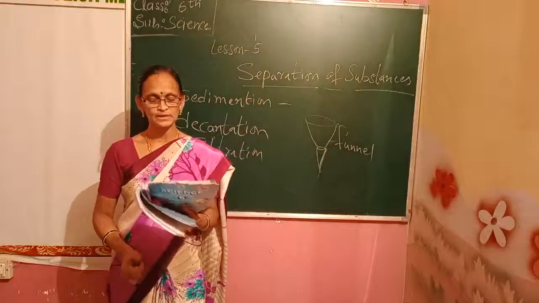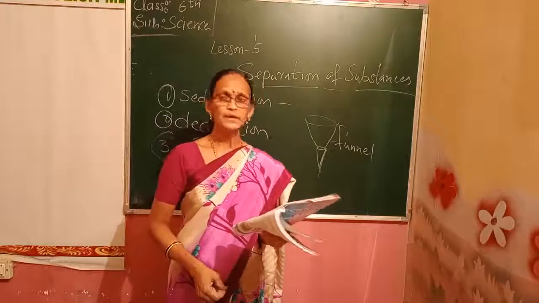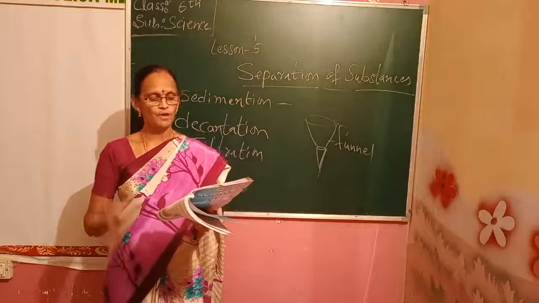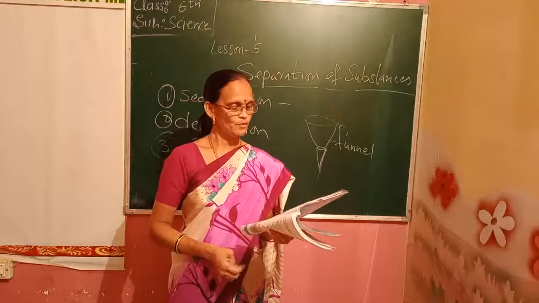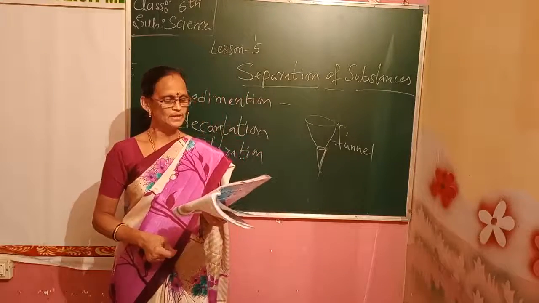Here he is telling about activity number 8. He is telling you to take a beaker, a small pan, a spoon, salt and water. Now pour half a cup of water in the beaker. Add 1 teaspoon of salt and stir it well.